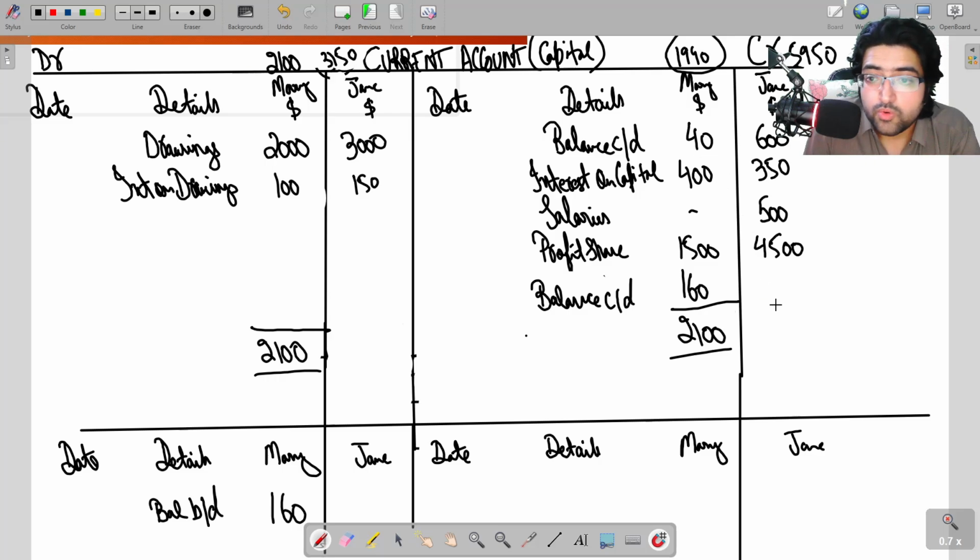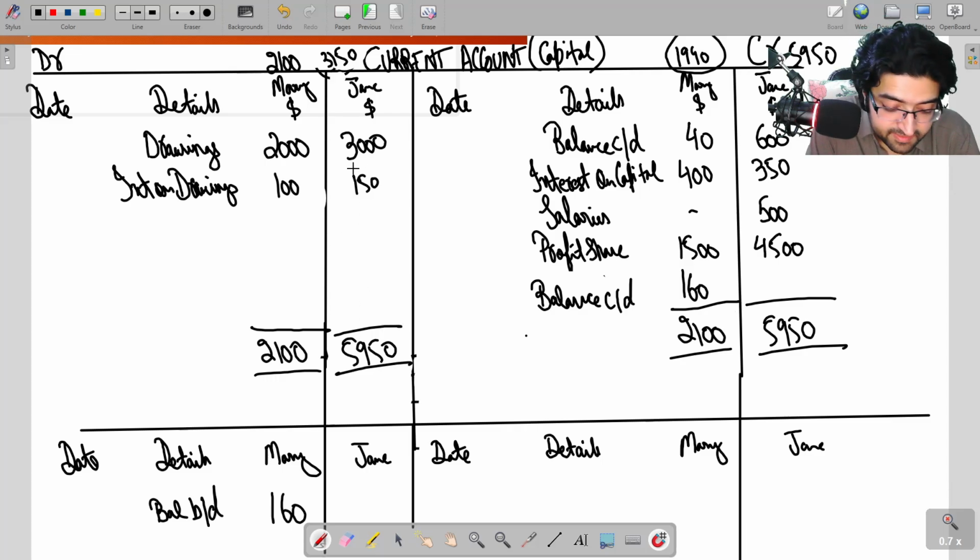Okay, total of the heavier side will come under both, 5950 and 5950. This side is lighter, so we will subtract 3150 from 5950. We are getting 2800 on this side now.